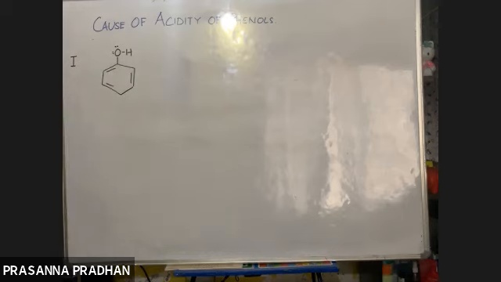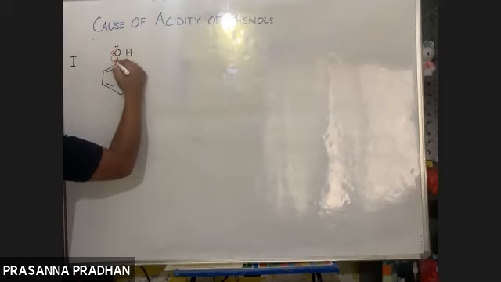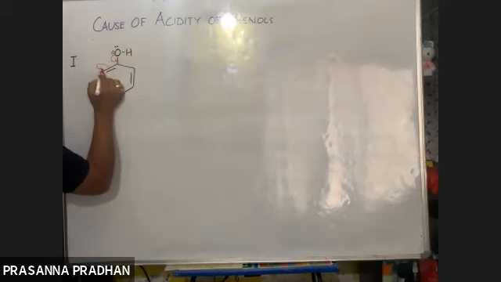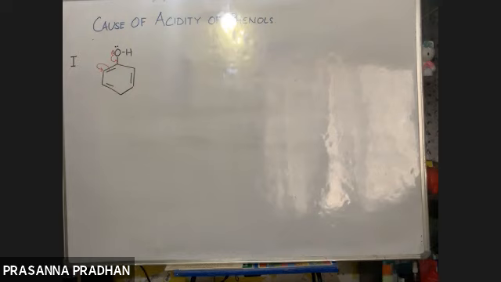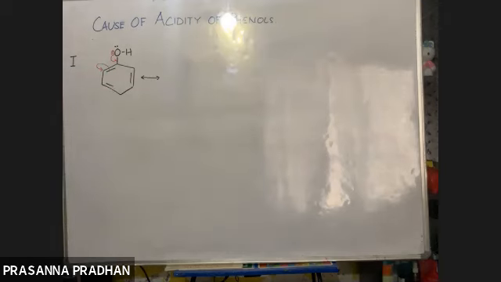And now we see that the lone pair is a part of a conjugated system. So what will happen out here? Resonance will occur. There is going to be a delocalization of electrons. So I'll just write down the resonating structures.